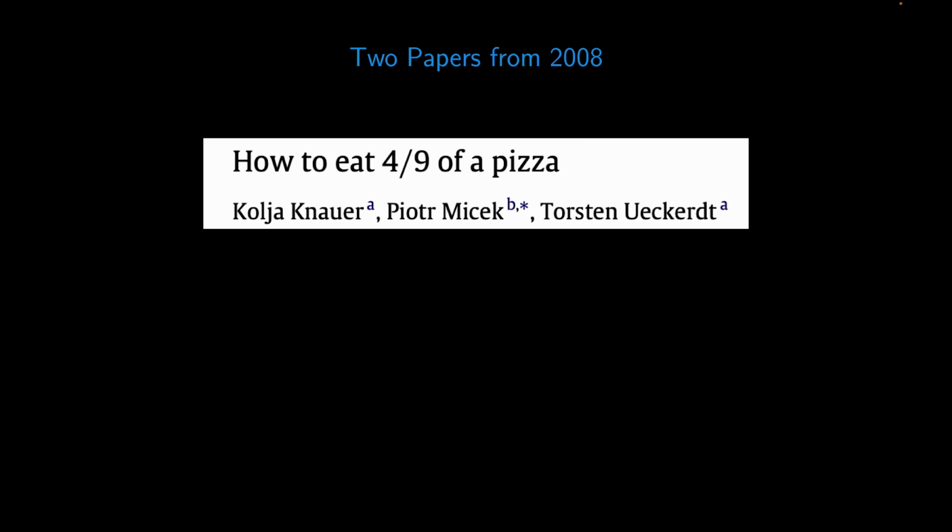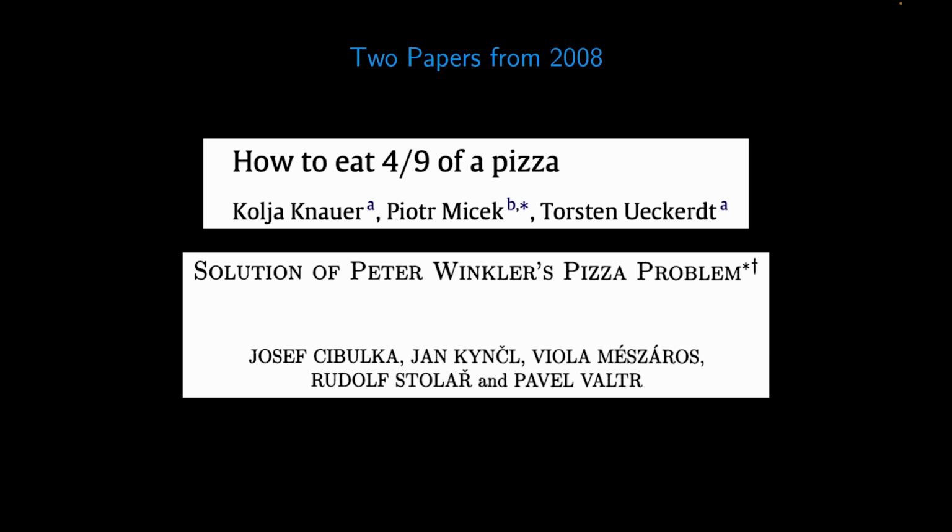One paper has these 3 authors. The other paper has these 5 authors. The proof of the 4/9 bound is complicated, so I won't give it here. The key idea is for Alice to mostly use the follow Bob strategy, but to allow 1 or 2 exceptions. I'll include links to the papers in the video description.